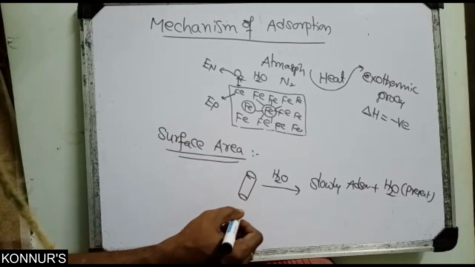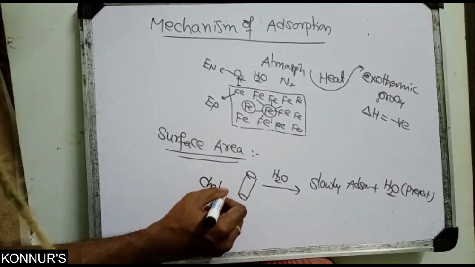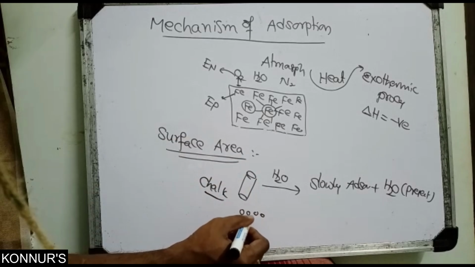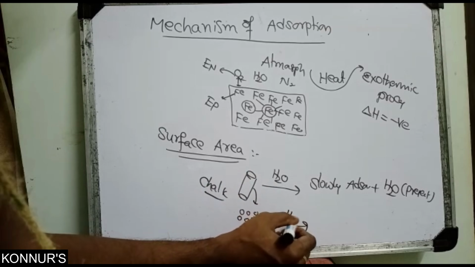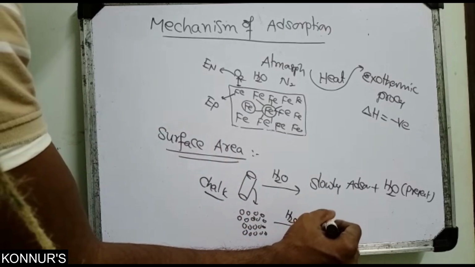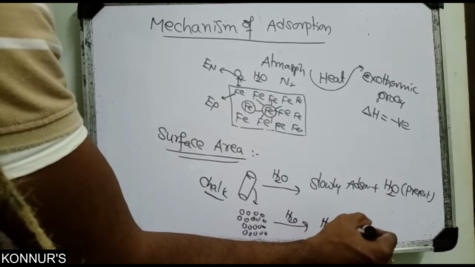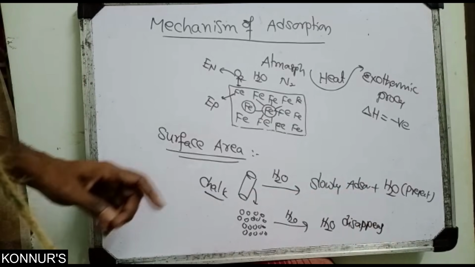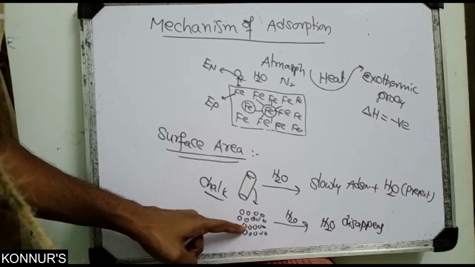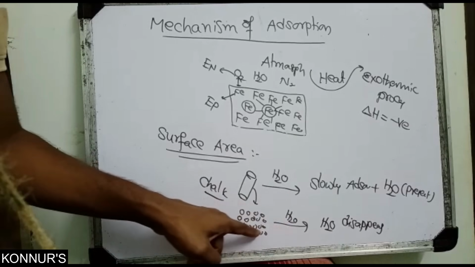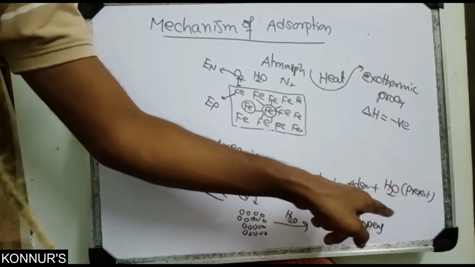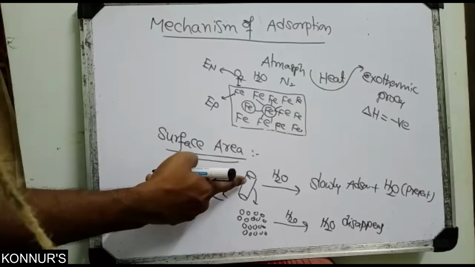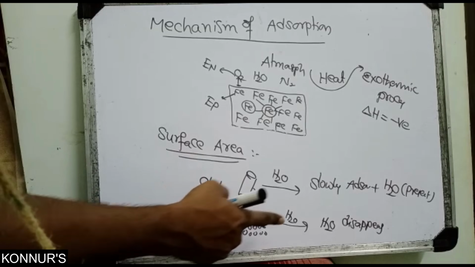Suppose this chalk piece I convert into powder, small pieces, and add it into the same glass of water. The water disappears. The same chalk piece converted into powder, and the same amount of water added: here complete water disappears, but with the solid piece still some water is remaining. That means, compared to the solid chalk piece, the powdered chalk adsorbed more water.